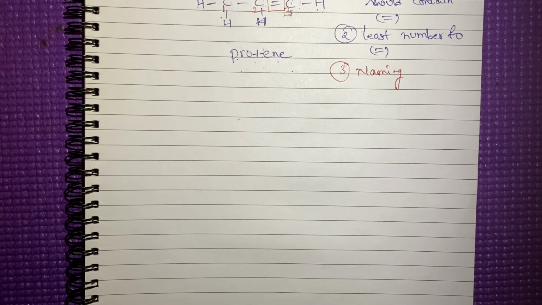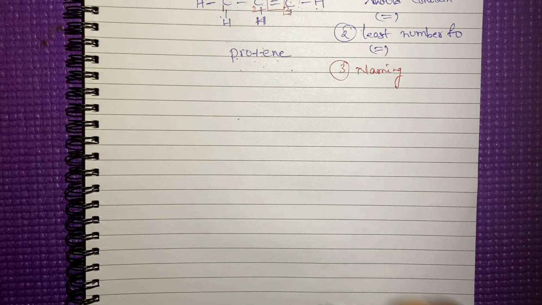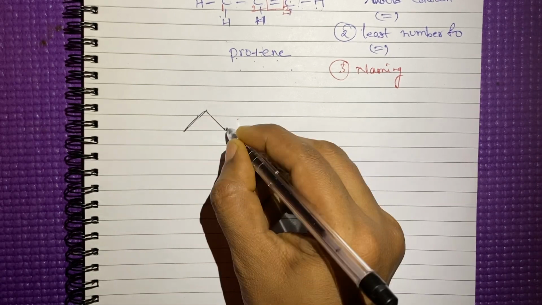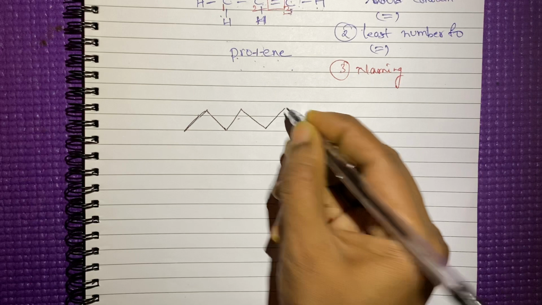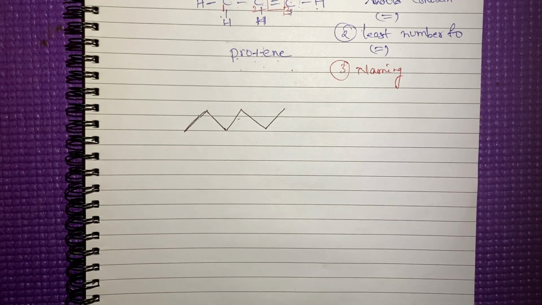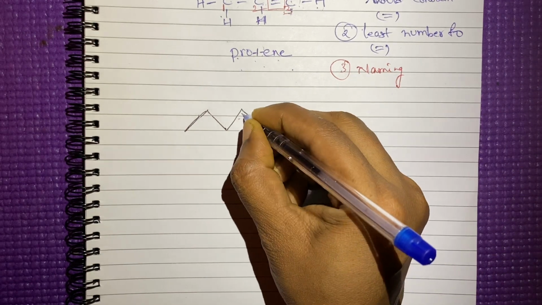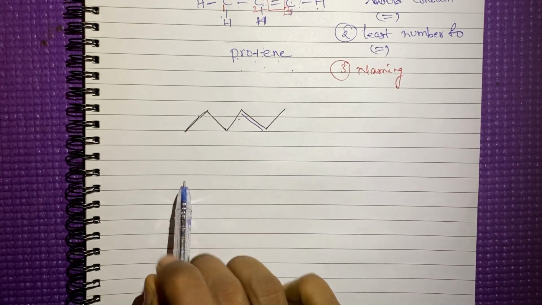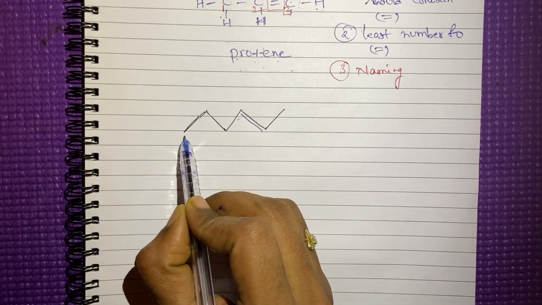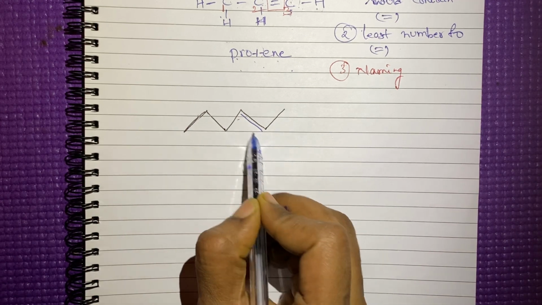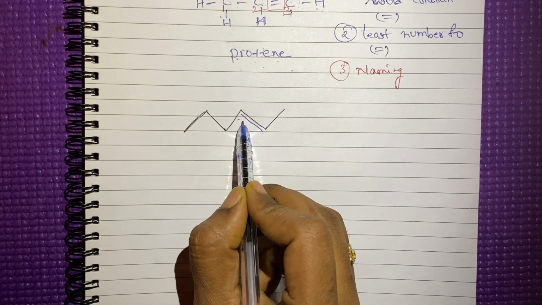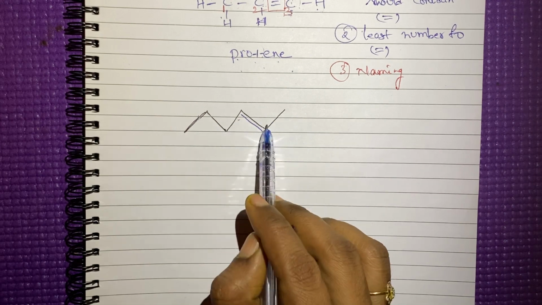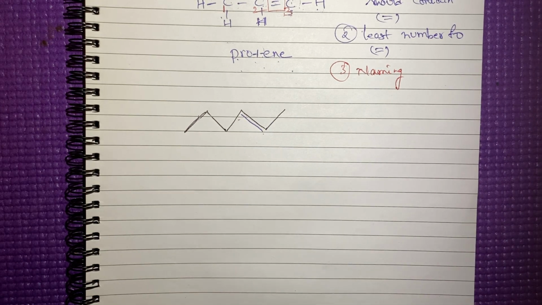Another example I am drawing in bond line structure. We already discussed bond line structures. If you missed the topic, go through it, okay? See, one double bond I am giving here. You have to observe this bond line structure. Suppose I give the numbering from this side, the double bond will take the highest number. So this is the wrong method. We have to give the numbering from this side. Then the double bond will get the least number.